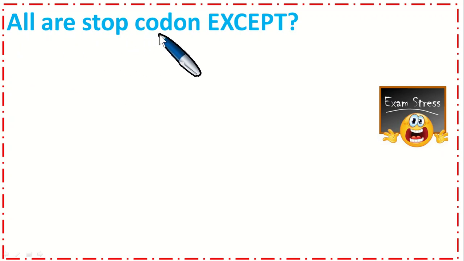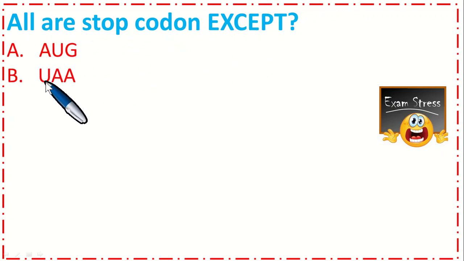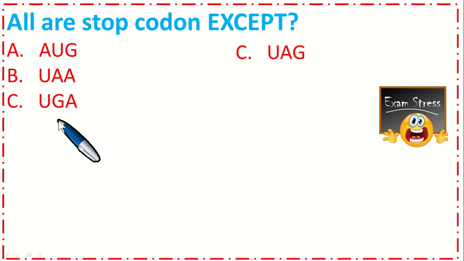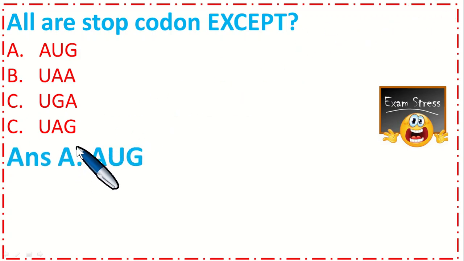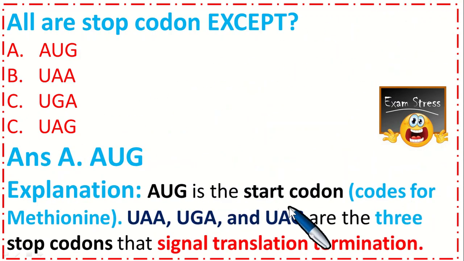All are stop codons except: option A AUG, B UAA, C UGA, and option D UAG. So the correct option is A, AUG. The AUG is a start codon, coding for methionine. UAA, UGA, and UAG are the three stop codons that signal translation termination.